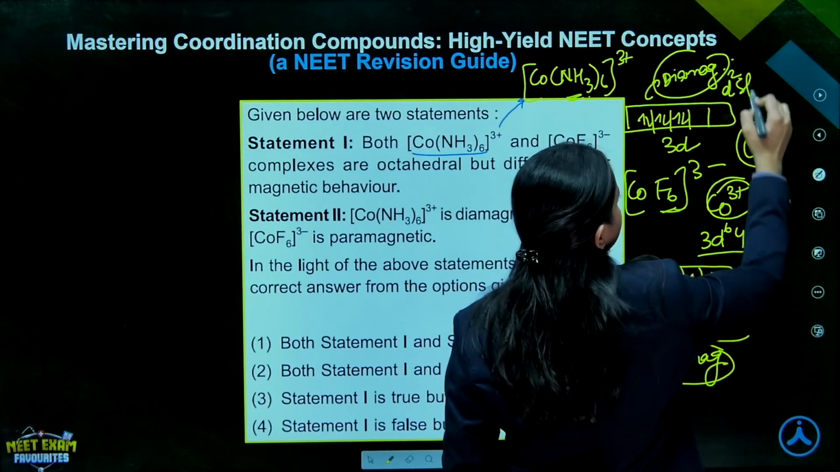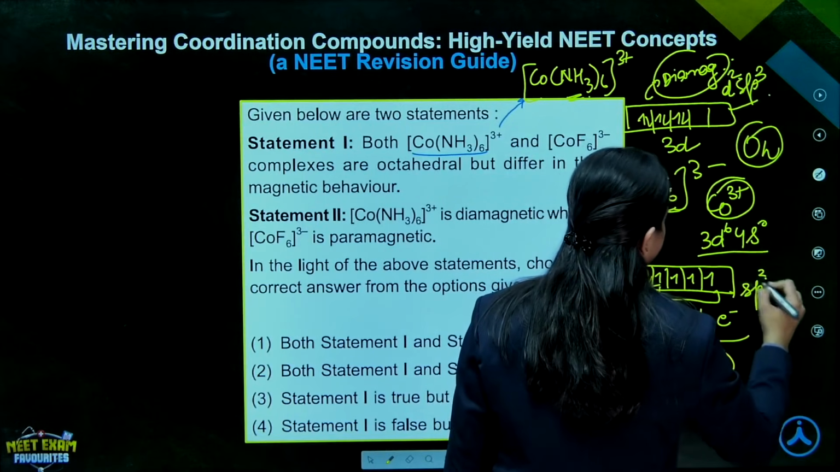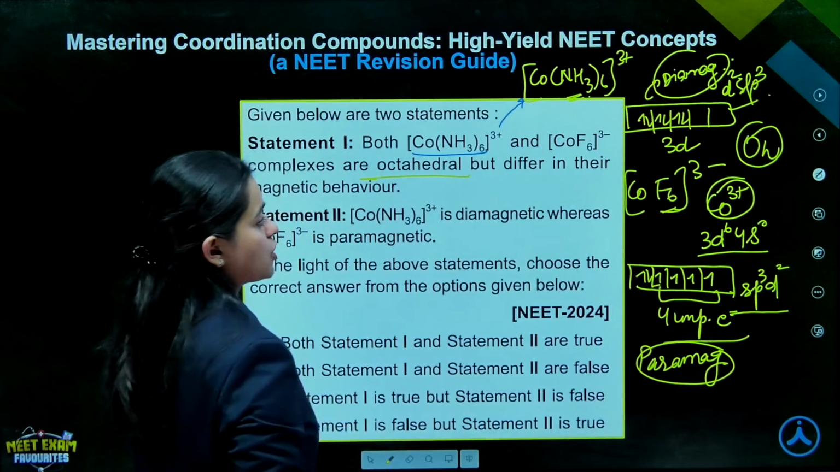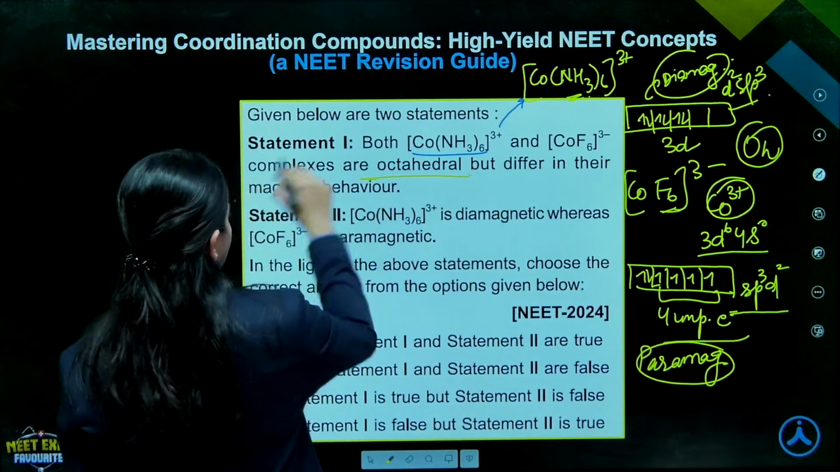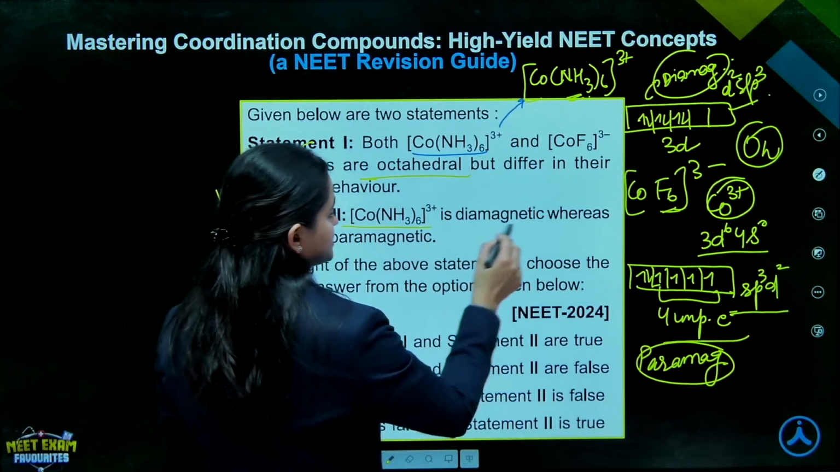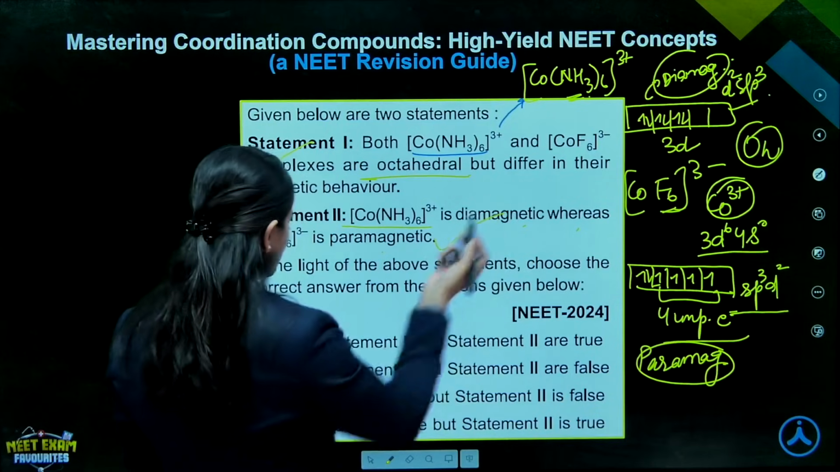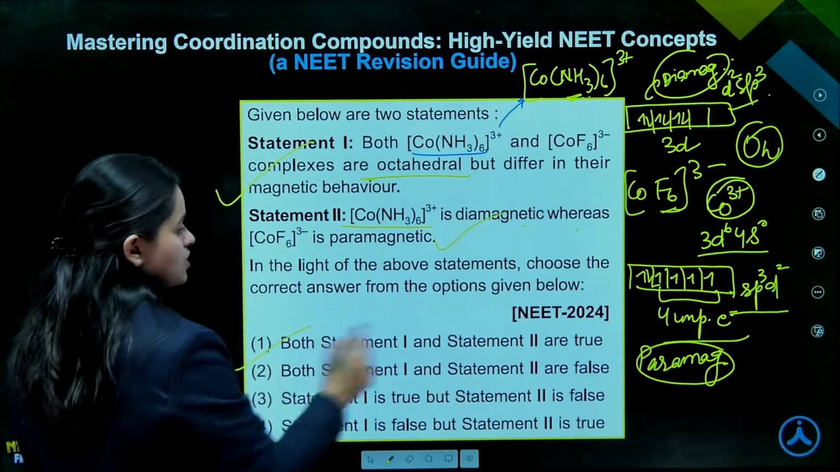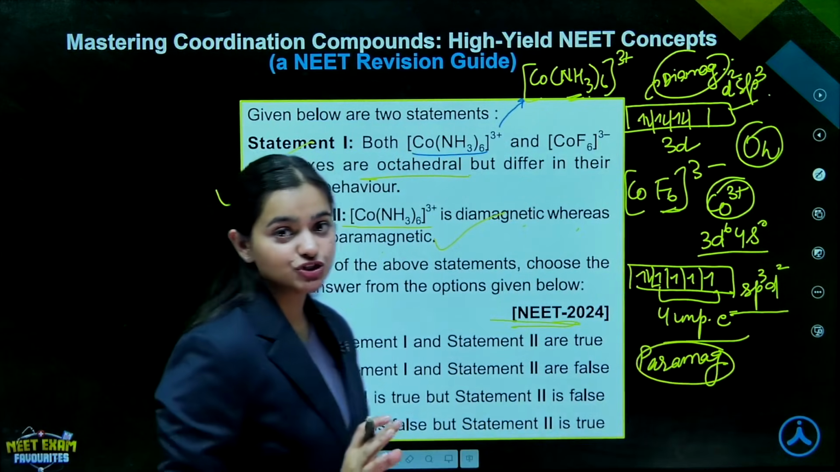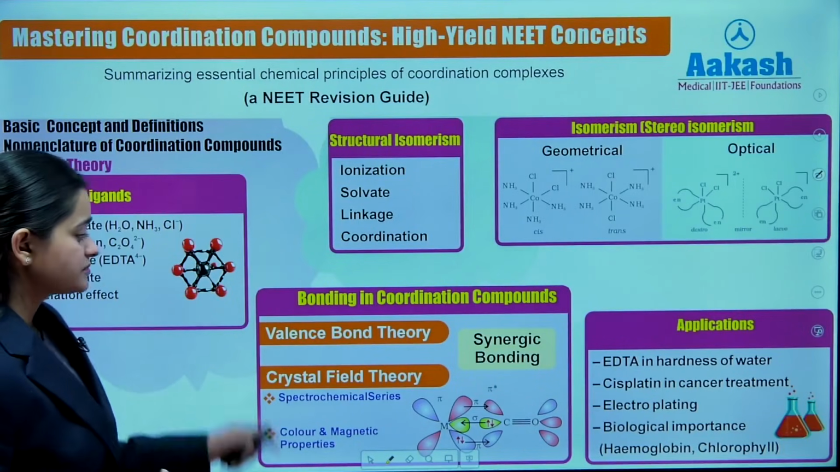d2sp3 hybridized, right? And here it is sp3d2 hybridized, right? So yes, both the complexes are octahedral but differ in their magnetic behavior. Very true. Statement 2 is: ammonia complex is diamagnetic, whereas the complex with fluoride ion is paramagnetic. Again true. So both statement 1 and 2 are true. Question of NEET 2024, right? Very famous questions from VBT and CFT are being asked. So that's all for this.